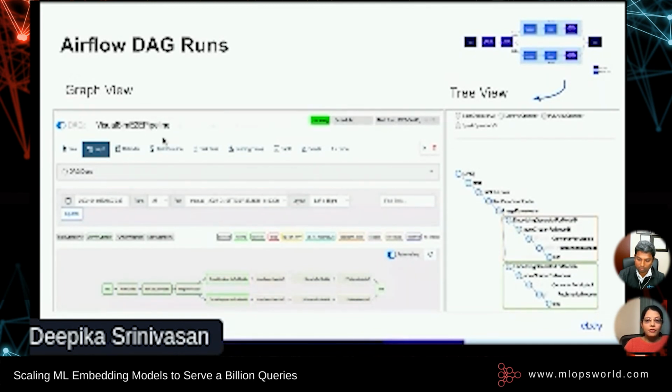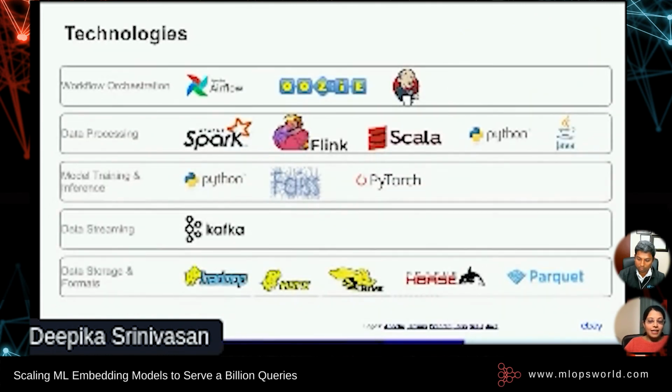Okay, now that we have covered so many different technologies and systems, here's our tech stack captured all in one slide. We use several open source technologies along with eBay specific software. Some eBay components are built on top of these open source technologies with additional features for logging, monitoring, etc.